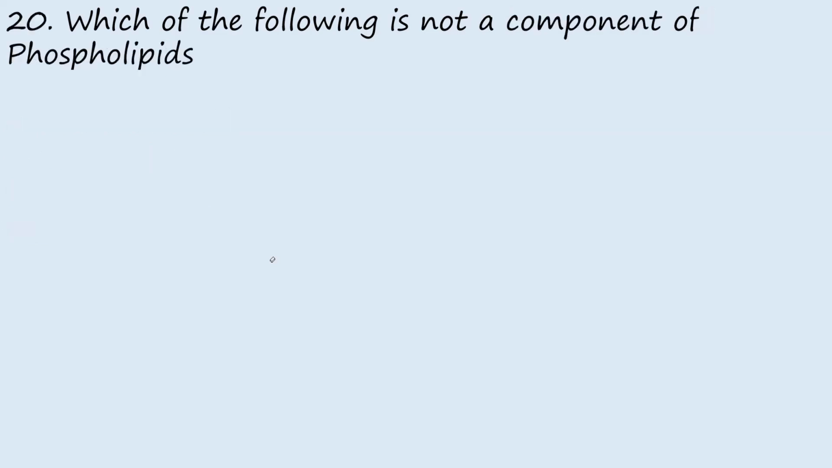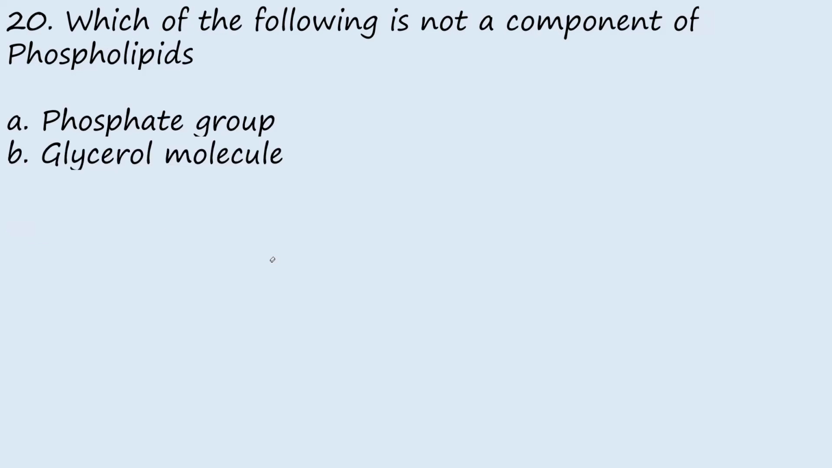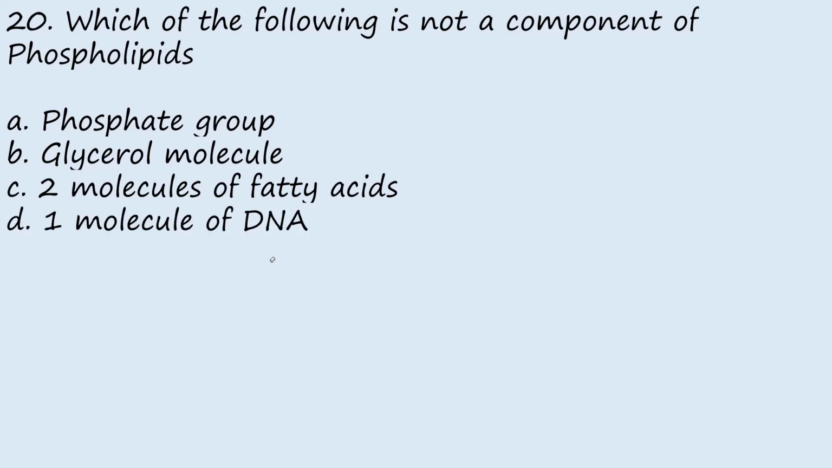Question 20. Which of the following is not a component of phospholipids? A, phosphate group; B, glycerol molecule; C, two molecules of fatty acid; D, one molecule of DNA. The answer is one molecule of DNA.